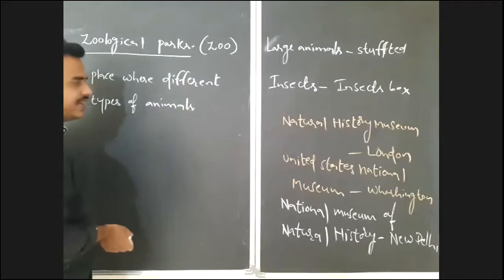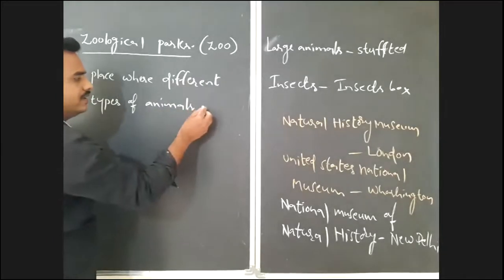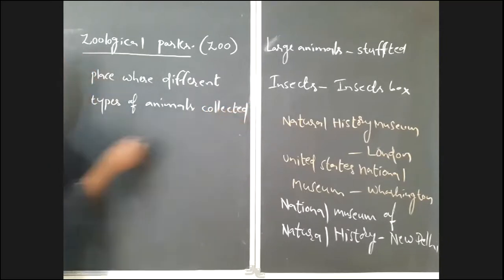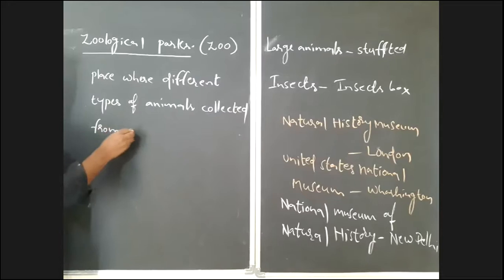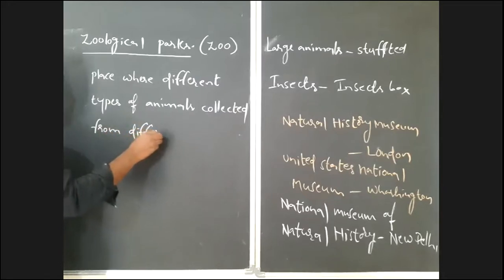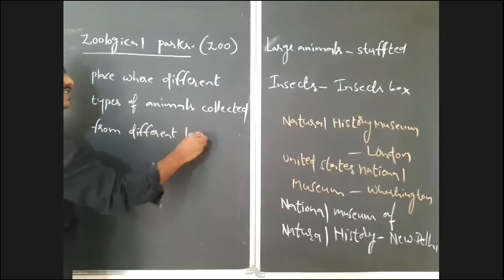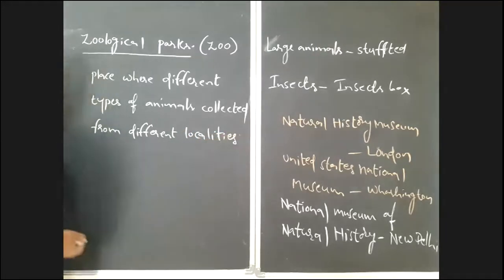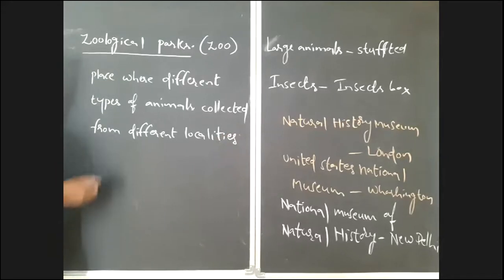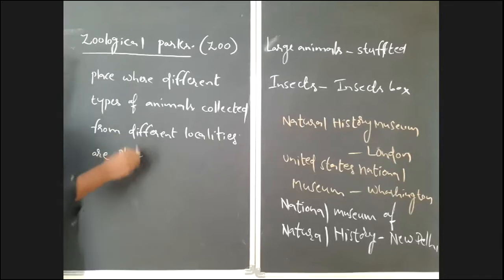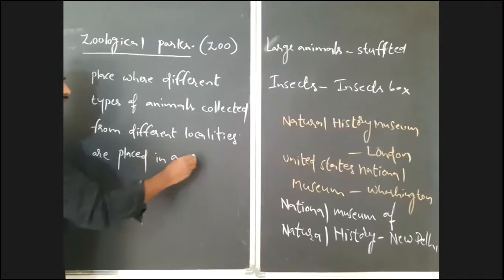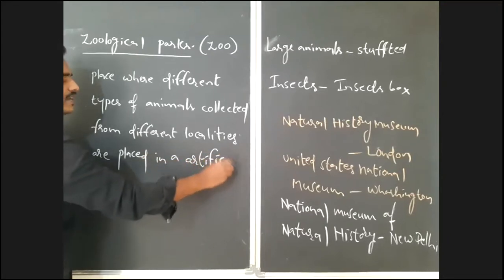Zoo is a place where different types of animals collected from different localities or places are placed in an artificially created habitat by humans.